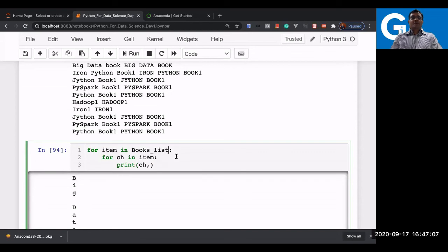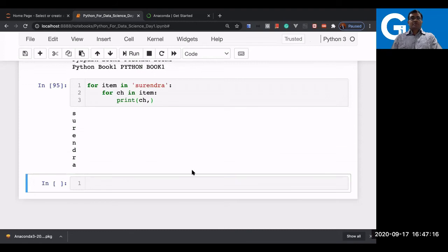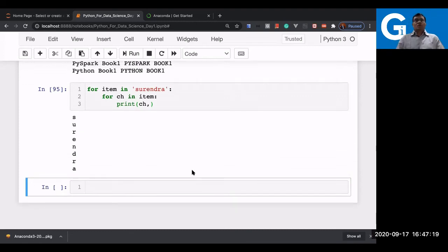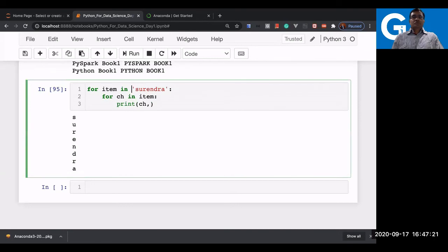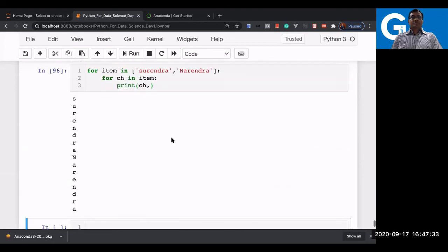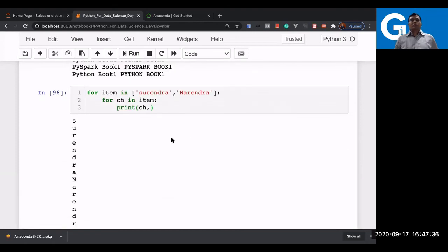You can try even a simple list here itself. Maybe you can write a string here and just try to get the item here. A string is a sequence of characters. Now you can have some name, to understand how the nested for loop works. Very simple, right? So you simply, let's say, for item in the list or tuple, whichever the sequence is there.